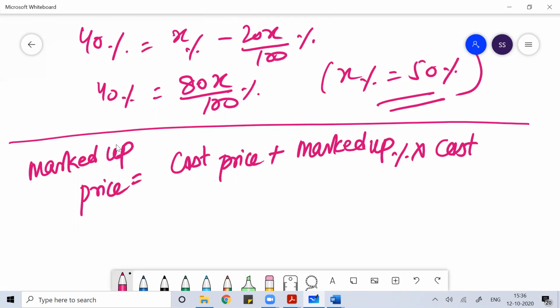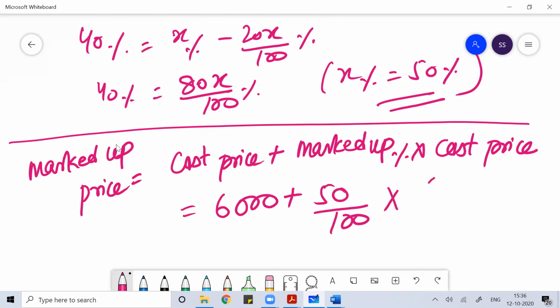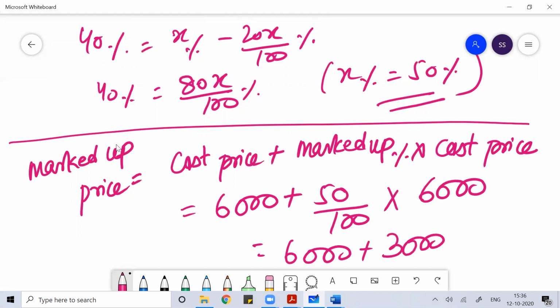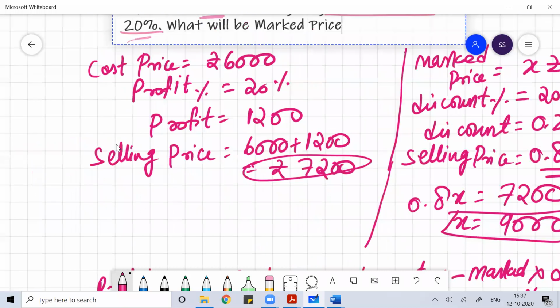The cost price is 6,000 and the markup percentage is 50%, so 6,000 plus 50% of 6,000, which is 3,000. So your marked up price is 9,000. Anyhow you do it, you'll get the same answer.